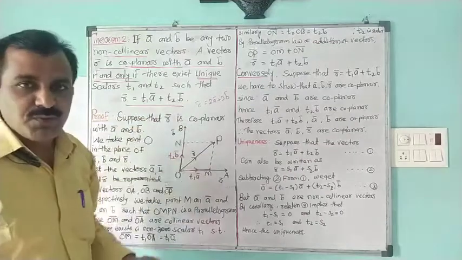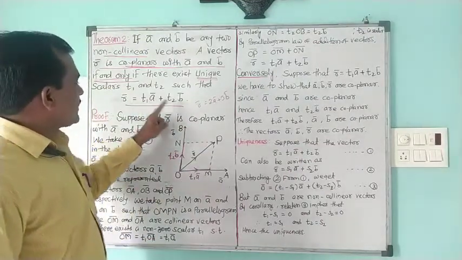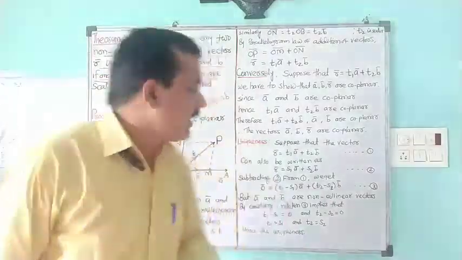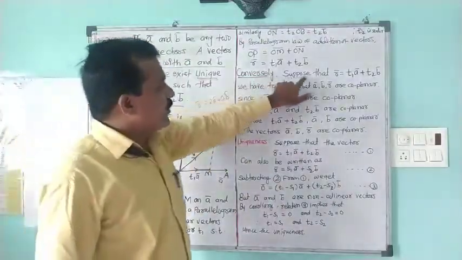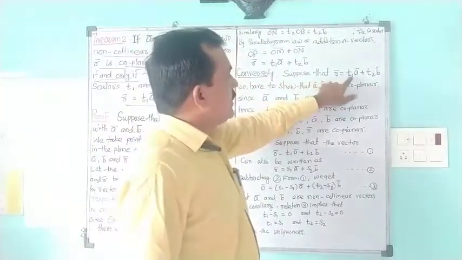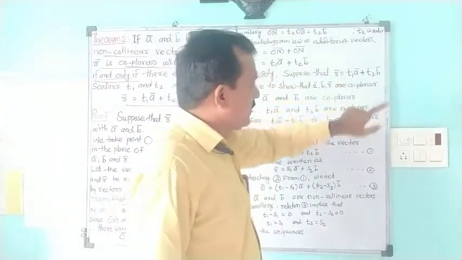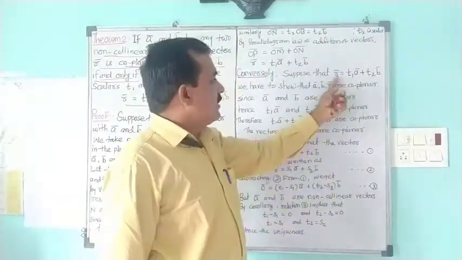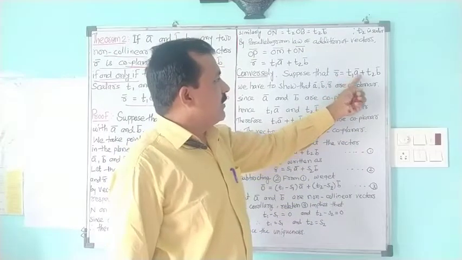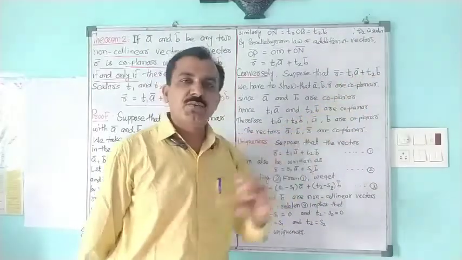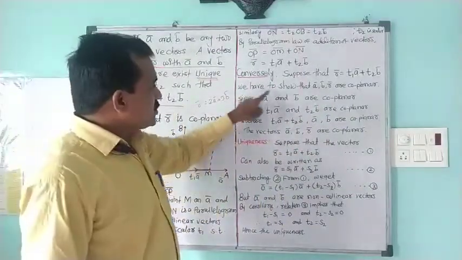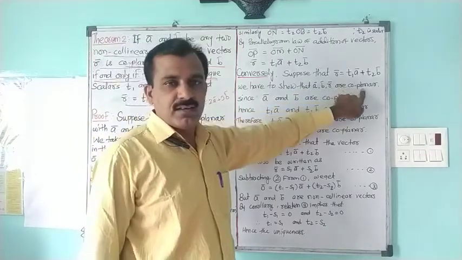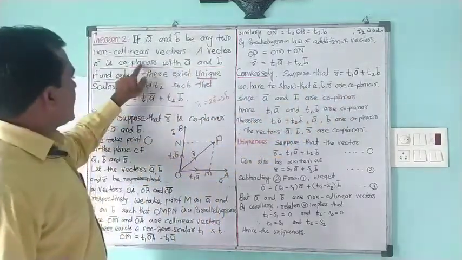Now its converse we want to prove, that when this relation exists, then the three vectors are coplanar. So conversely, we suppose that R bar is equal to T1 A bar plus T2 B bar, where T1 and T2 are scalars. We want to show that these three vectors, that is A bar, B bar and R bar, are coplanar. Our target is to prove the vectors are coplanar.